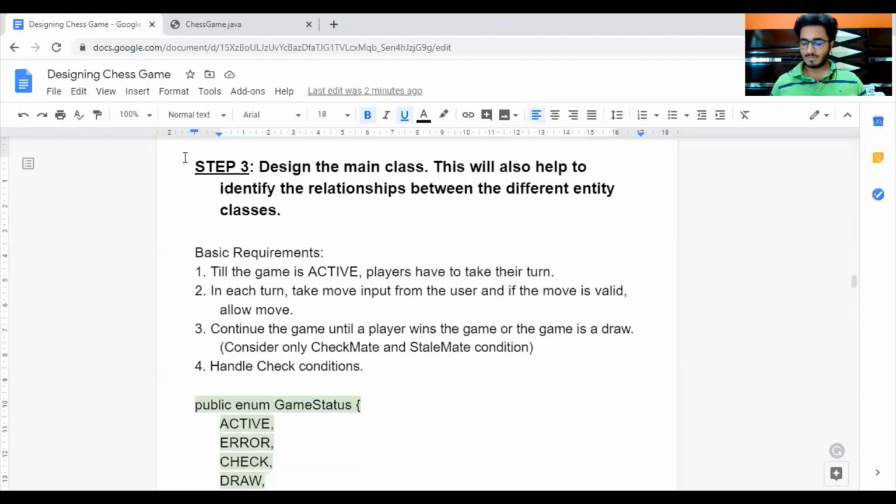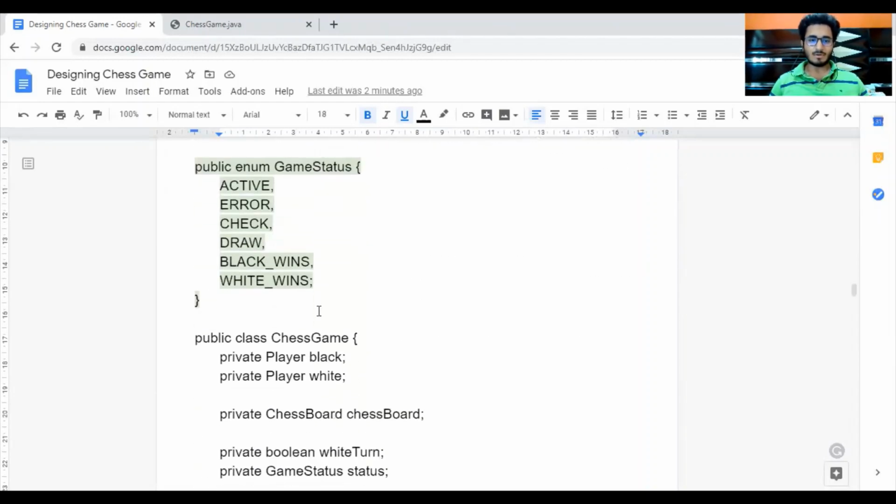Also, we need functions for the check condition, checkmate and stalemate condition. So first of all, let's have an enum which maintains all the statuses of a game. A game can be active, draw, error, check, black player wins or white player wins. So these are the 6 statuses which we have taken.